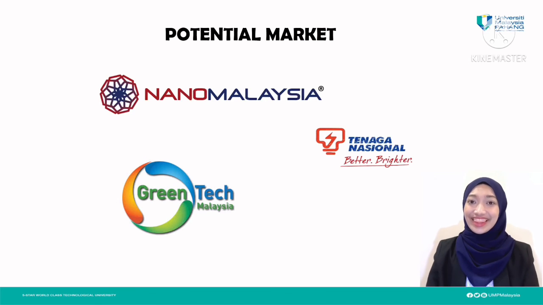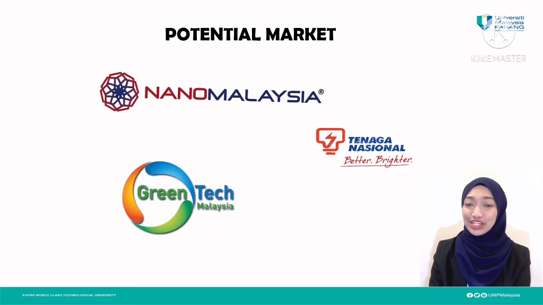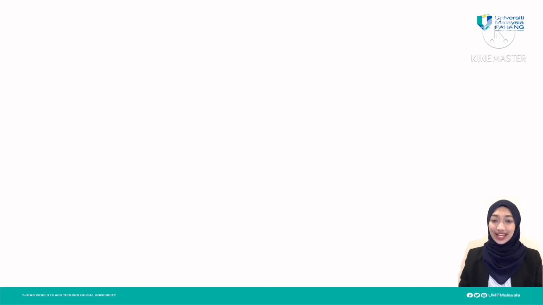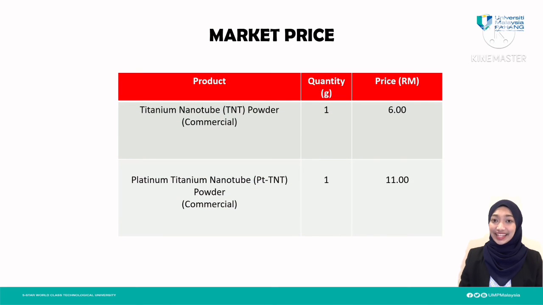So next, these are the potential markets for our synthesized photocatalysts, which are Nano Malaysia Berhad, Tenaga Nasional Berhad, and also Green Tech Malaysia. The market price for the synthesized TNT will be approximately 6 ringgit per gram, which is quite similar to the available product in the market. While for Pt-TNT, the estimated market price will be around 11 ringgit per gram. It is estimated to be double the price of TNT, as its preparation is a continuation of TNT preparation.